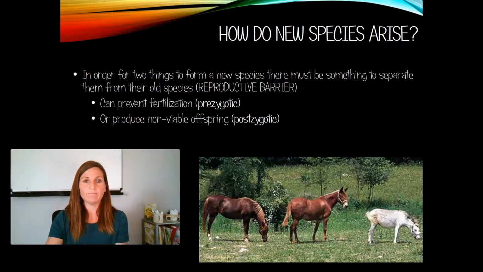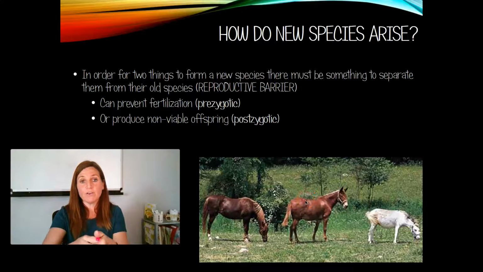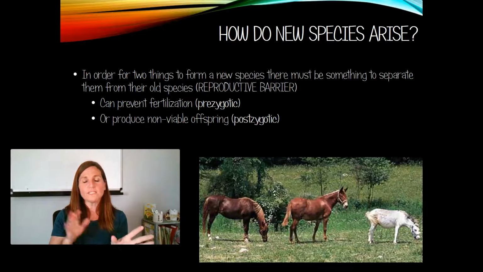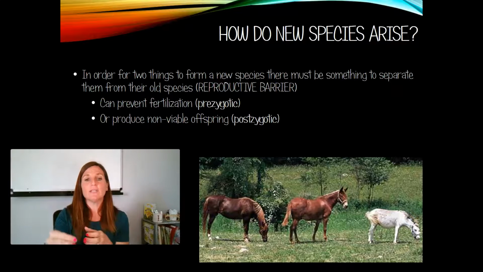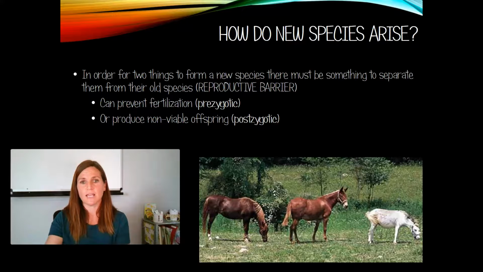They just can't do it. So this is an example of a post-zygotic barrier because the mule is not fertile, but it is alive. So the horse and the donkey were able to interbreed, they just couldn't produce fertile offspring. So this is an example of a post-zygotic barrier.